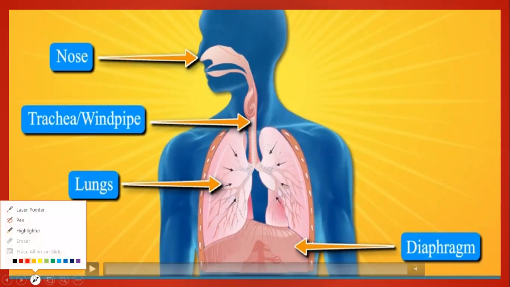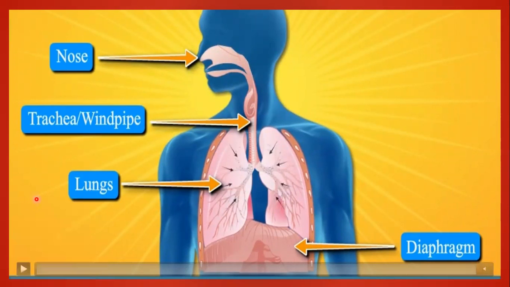Now, the parts of the body which work in respiration: first of all, we breathe in air with the help of the nose, and it goes inside our body through the trachea or the windpipe, and the air enters the lungs here.